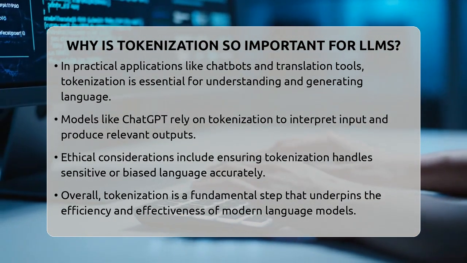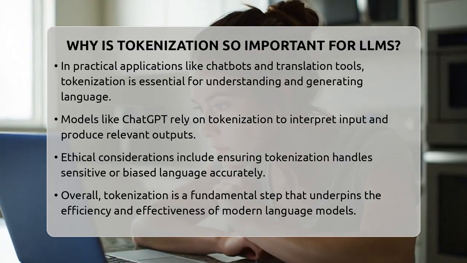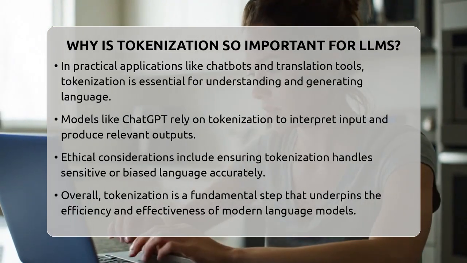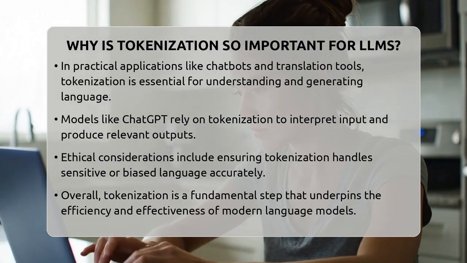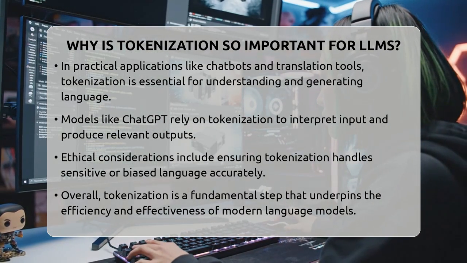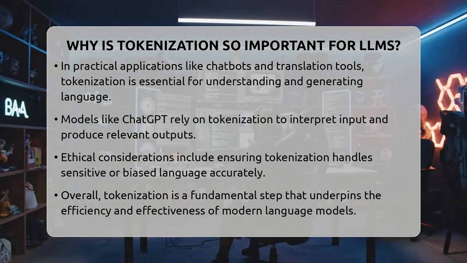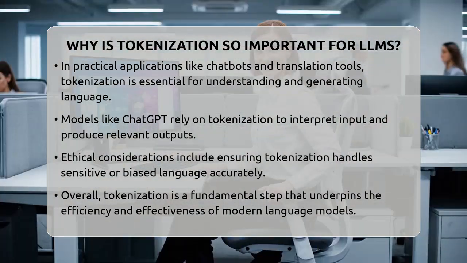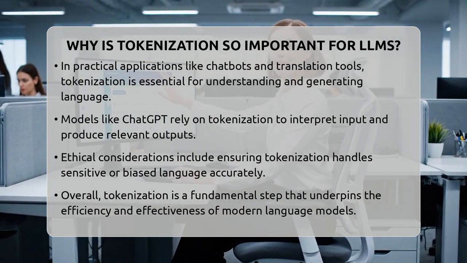So, in simple terms, tokenization is the foundation that allows large language models to understand, generate, and work with language efficiently. Without it, these models wouldn't be able to process the vast amounts of text needed to power tools like ChatGPT or productivity plugins. It's a small step with a huge impact on how AI interacts with our words every day.